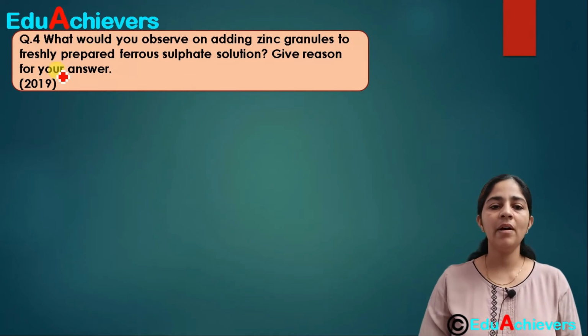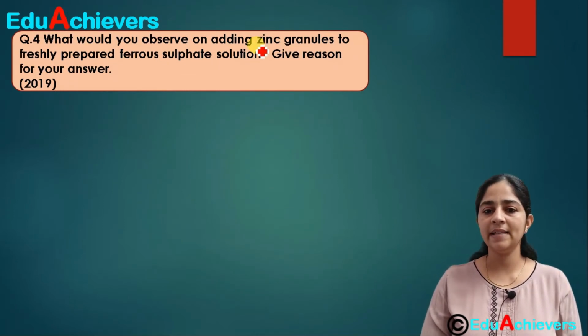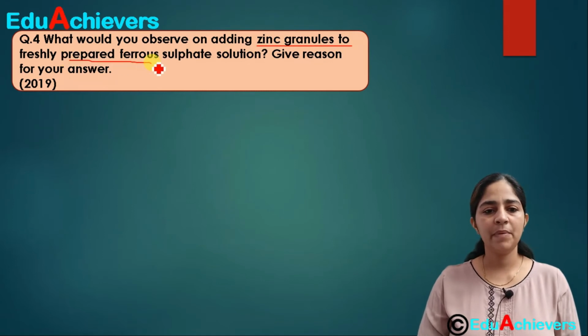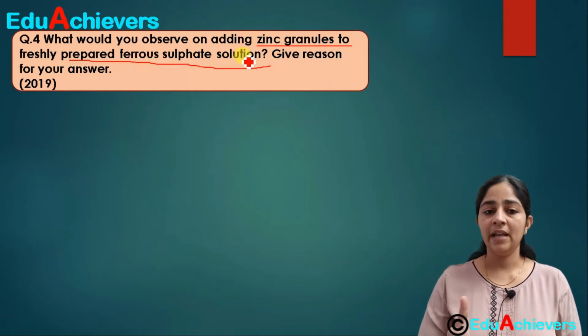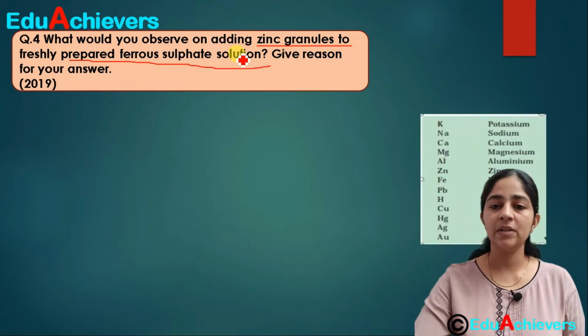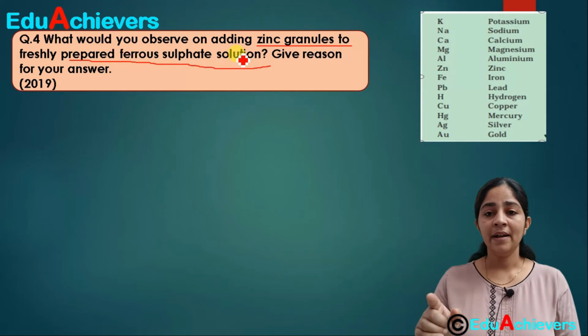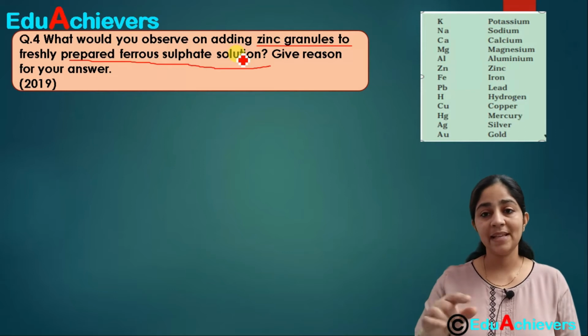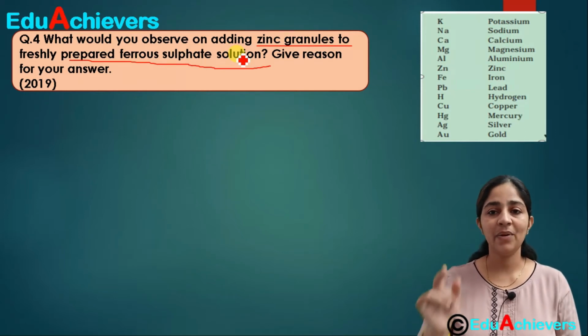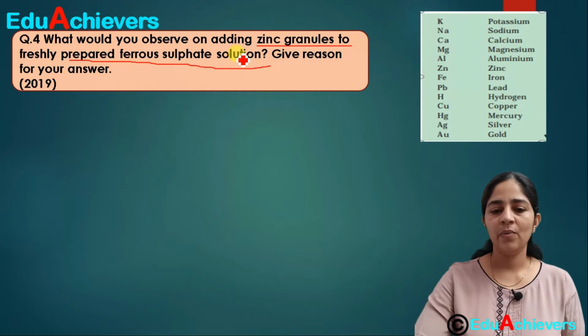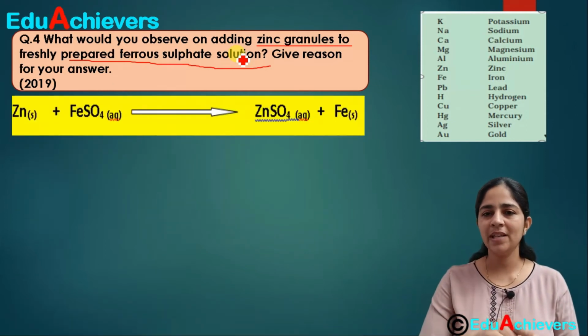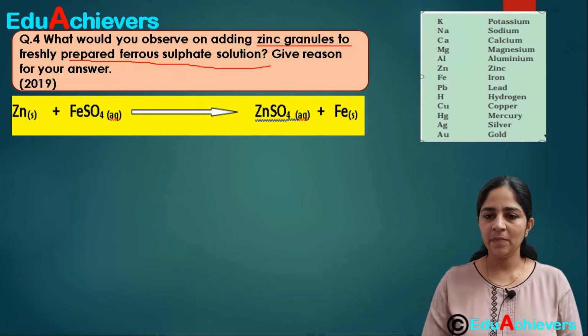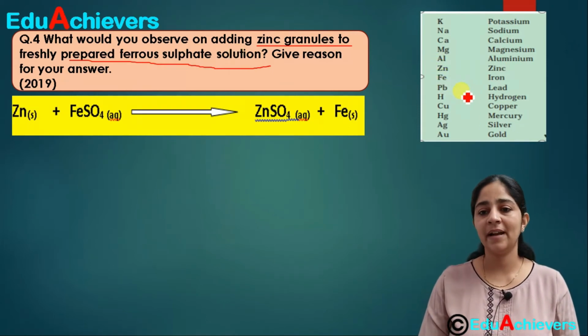Fine. Now the fourth question, it is asked that what do you observe on adding zinc granules to the freshly prepared ferrous sulphate solution, and give reason to your answer. This is also asked in 2019. Hope you remember now here this reactivity series, like which is more reactive metal and which is less reactive. Here you will need this, you have to keep that in mind. Okay, so when we keep that in mind and when we see how zinc will react with the ferrous sulphate, now you can observe here, if you remember this reactivity series, that this is iron and this is zinc.